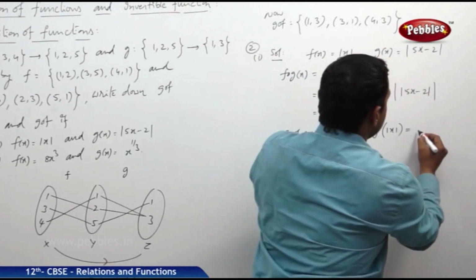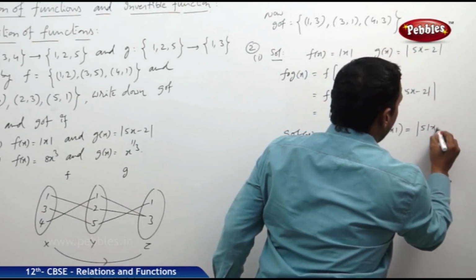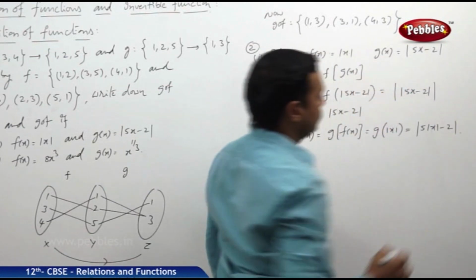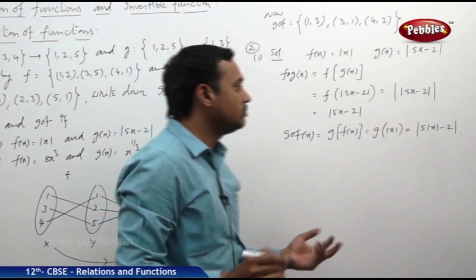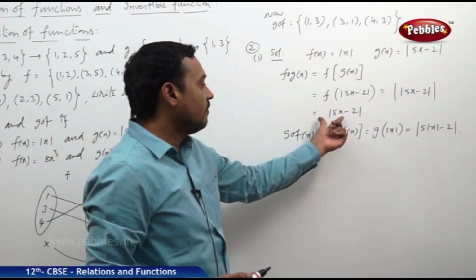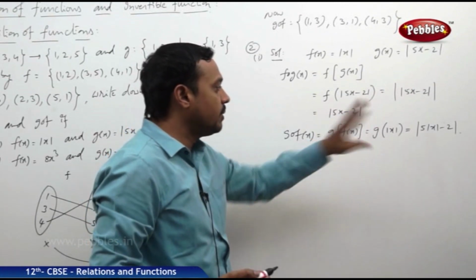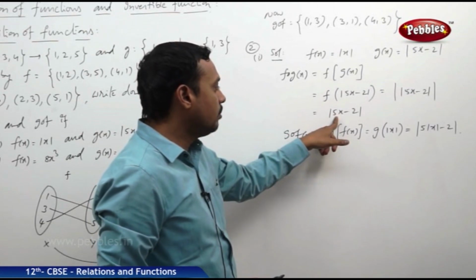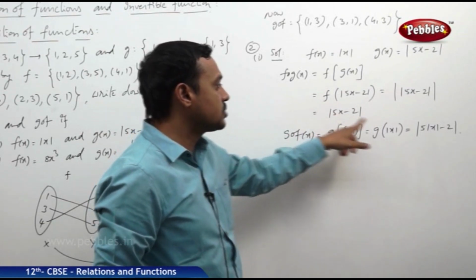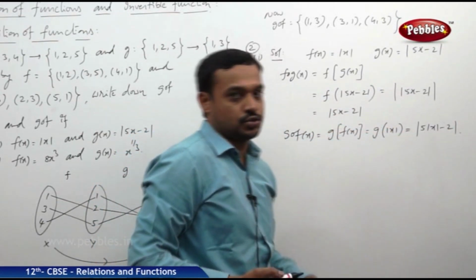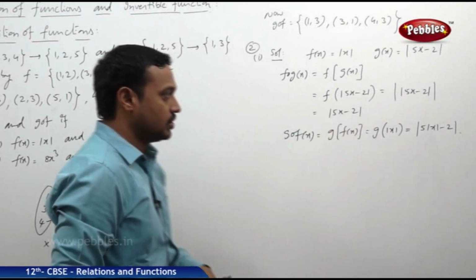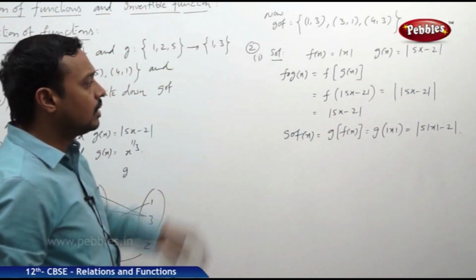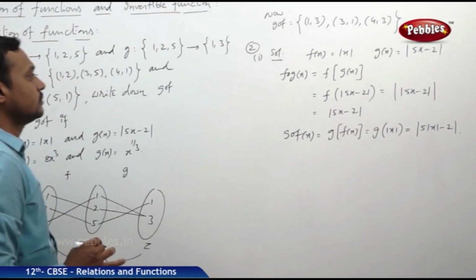So it is modulus of 5 mod x minus 2. Are they equal? No, because when x is positive, they may be equal. But when x is negative, it becomes modulus of 5x minus 2 for the first, but minus 5x minus 2 inside for the second, according to modulus definition. So the two functions are not equal.